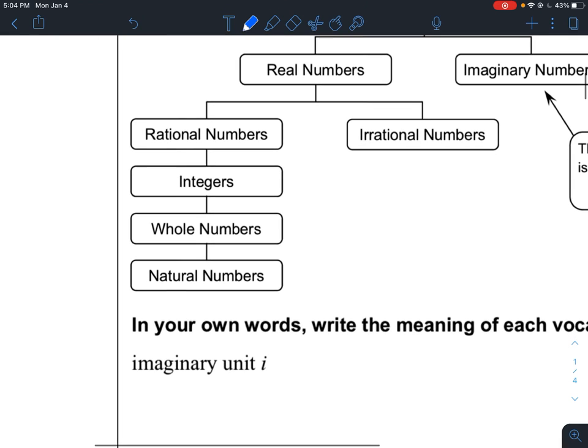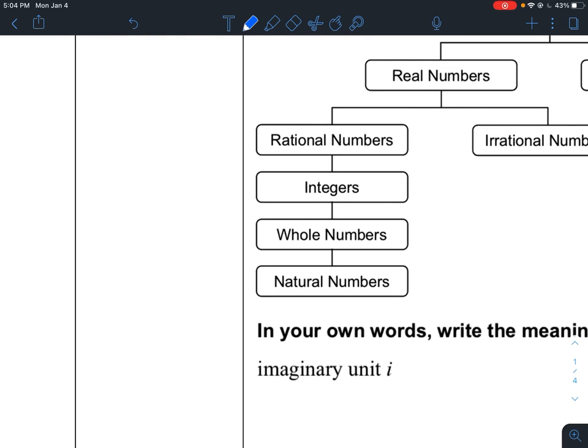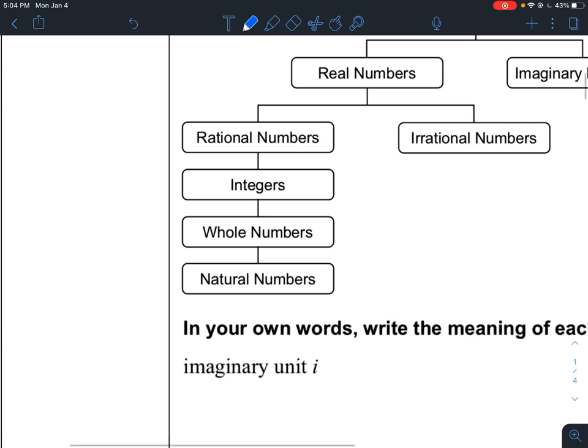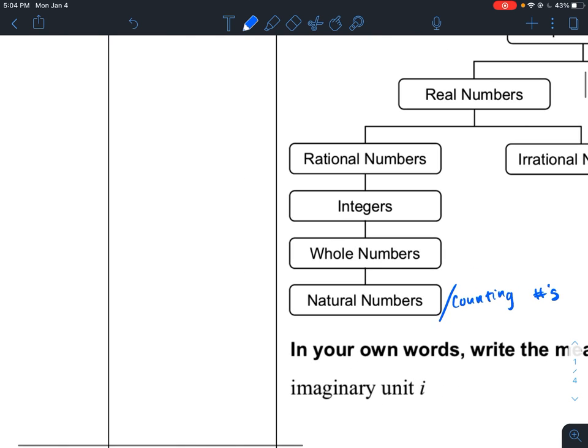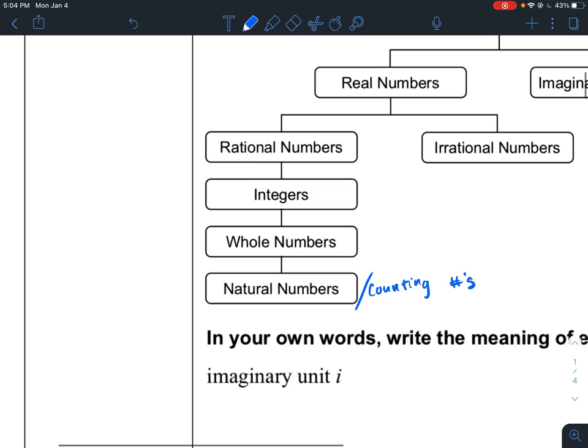So let's talk about what natural numbers are. Another word for natural numbers is counting numbers. They're called counting numbers because typically when you count, you start counting with 1, right? And that's where natural numbers start. Natural numbers start with 1, 2, 3, 4, and so on and so forth. These are your natural numbers.